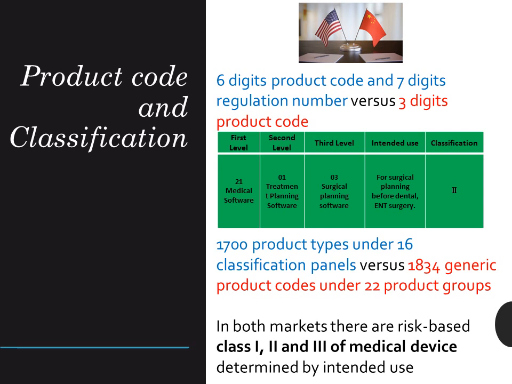As one example in the table, the 6-digit Chinese product code has 3 levels. The first level, in this case 21 medical software, is under the main 22 product groups, similar to the 16 classification panels at FDA. The product code guides you to find the classification and referenced regulation, completing the registration.